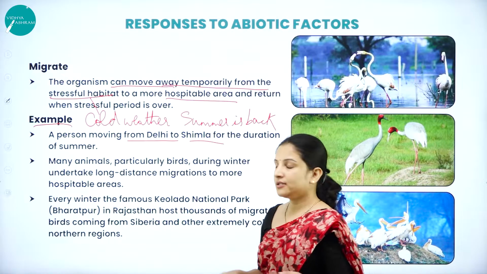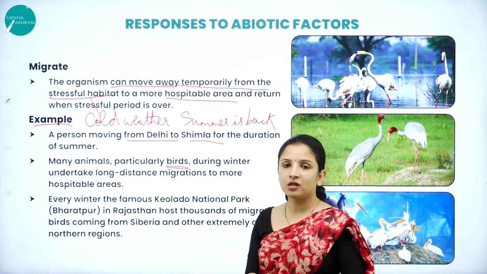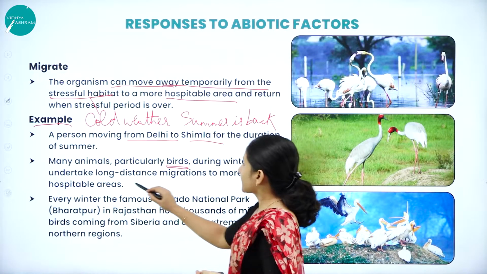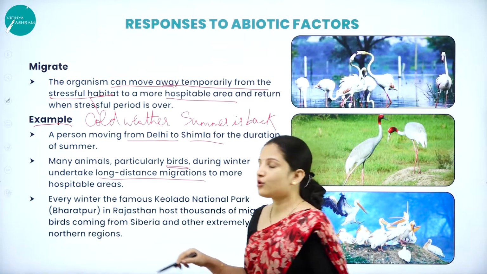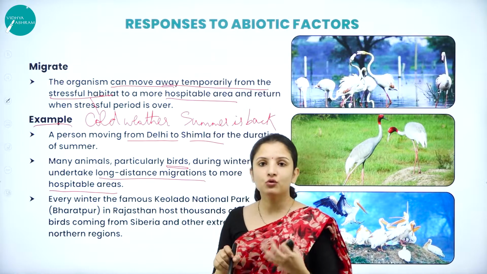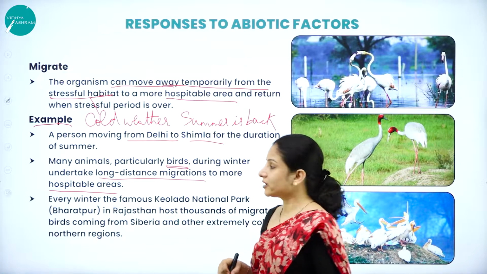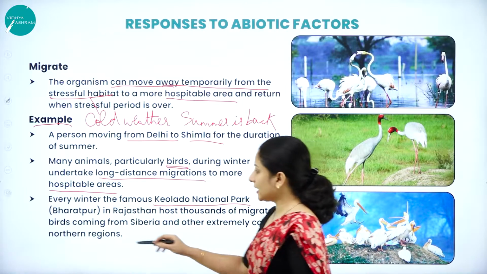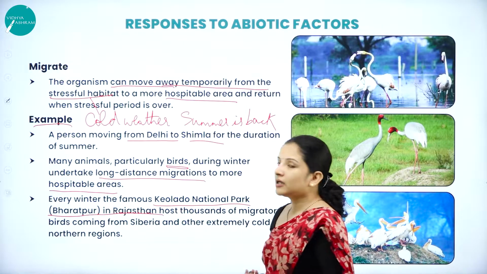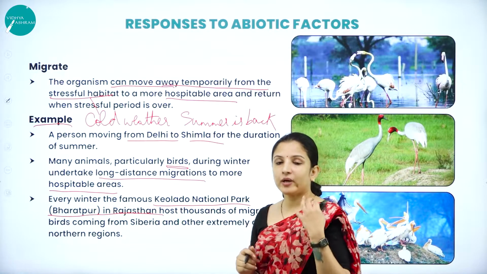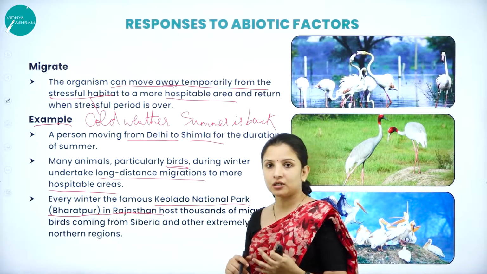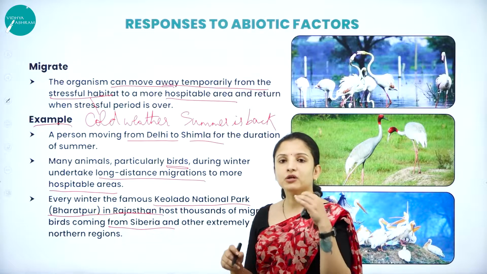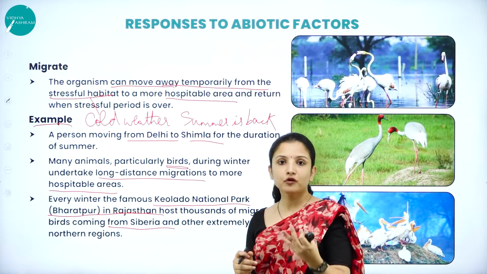Likewise, many animals, especially the birds during the winter, travel thousands of kilometers or long distances. It is called long distance migration, to more hospitable areas where there is no cold. One of the best examples we can take is the Keoladeo National Park, which is situated in Bharatpur in Rajasthan. Every year in Siberia, whenever there are extreme snow-falling winters, birds from Siberia move into Rajasthan because the temperature is good for these particular birds.